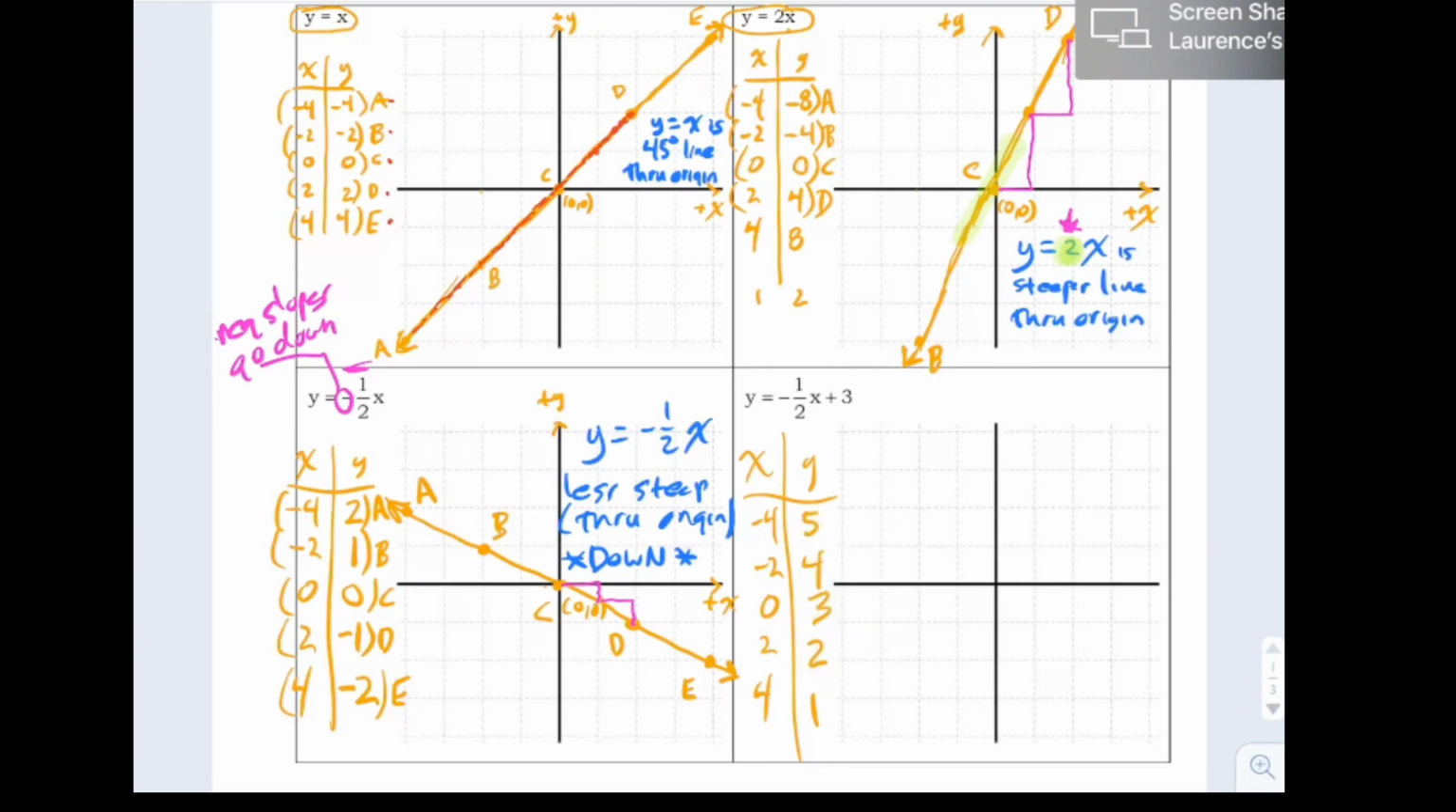Okay, so what's this line look like? I'm going to call this the point A. When x is negative 4, y is 5. It's a little bit off the chart here. I had to go 4 in the negative x direction, 5 up. The point B is at x equals negative 2, y equals 4. Here's the point B, that's the point A.